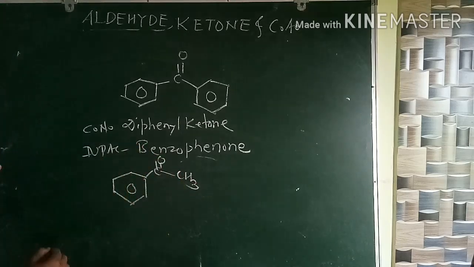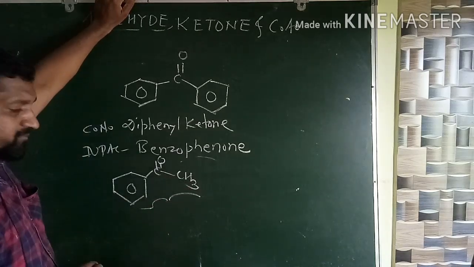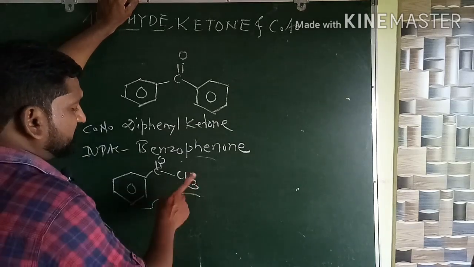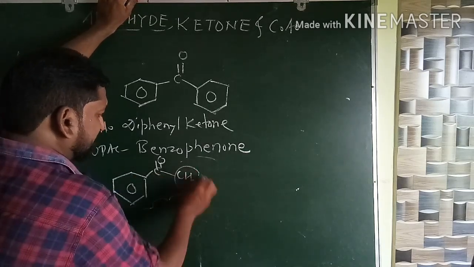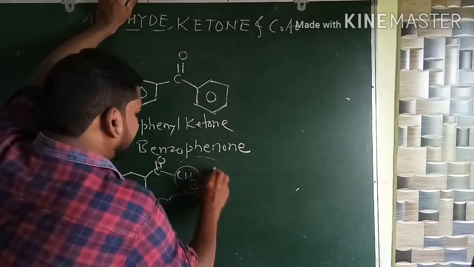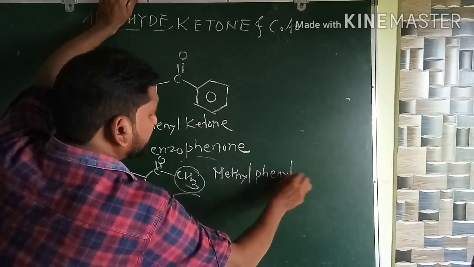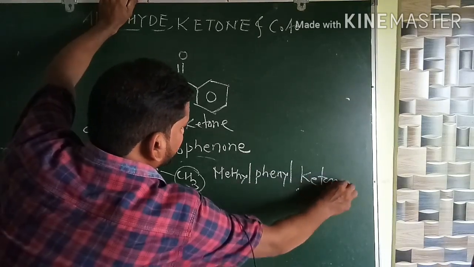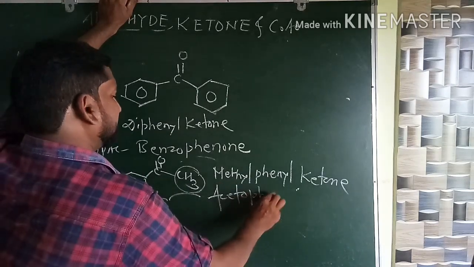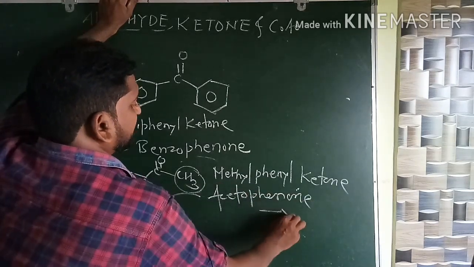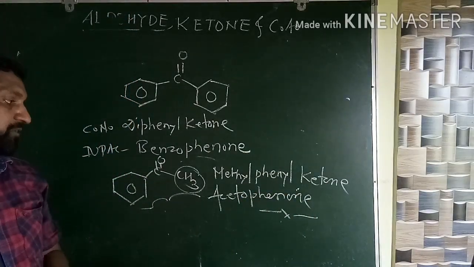Next example, very easy, very important. CH3. Again aromatic ketone. Now what is the IUPAC name? What is the common name? So here we can write the common name first: this is the methyl group, and this is the phenyl group. Therefore, methyl phenyl ketone, common name. IUPAC name, it is acetophenone. Many more examples will be there from your textbook. You have to study.